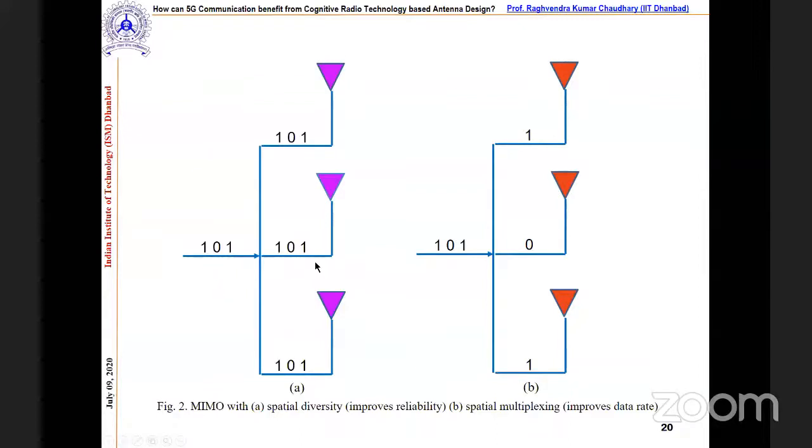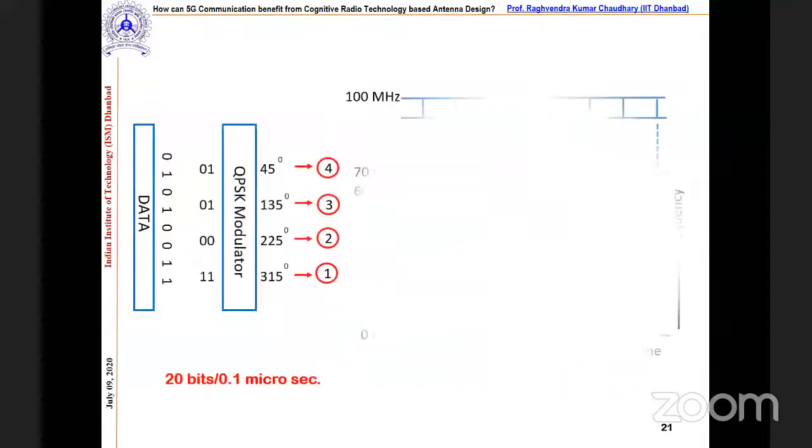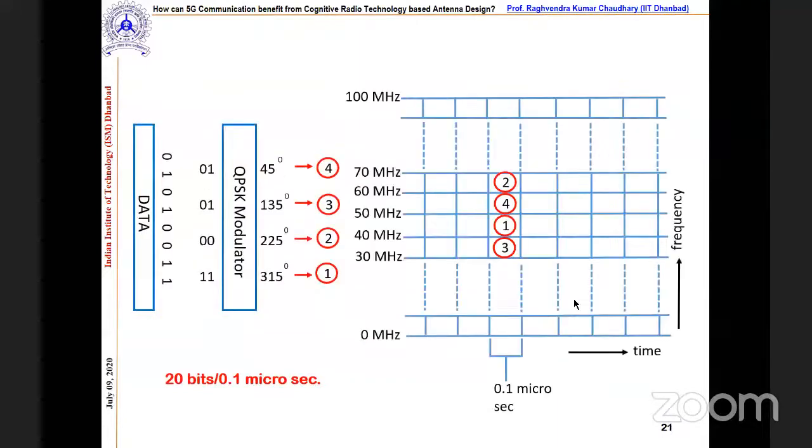The 3 antennas are radiating the same information. So at the receiver side, even if one antenna misses it, there is a chance that we are getting the information. That is why, in 4G for example, we are not losing the information. Now coming to another example of the data rate. I will not go into the detail.